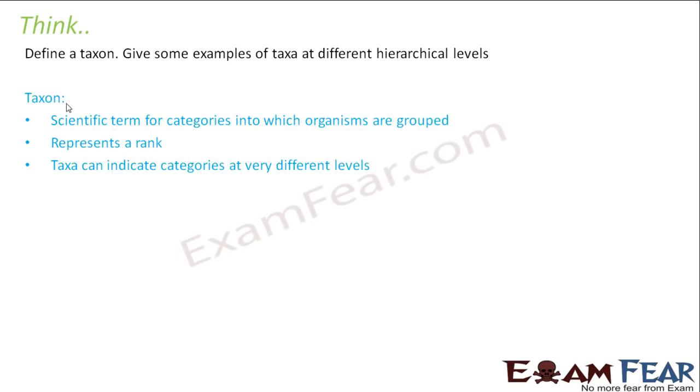As I mentioned before also, taxa denotes a category. Now, this category can be at a higher level. It can also be at a lower level. For example, let us talk about the biological classification of human beings, right? So, what is the scientific name of human beings? It is Homo sapiens. So this denotes the species to which human beings belong.